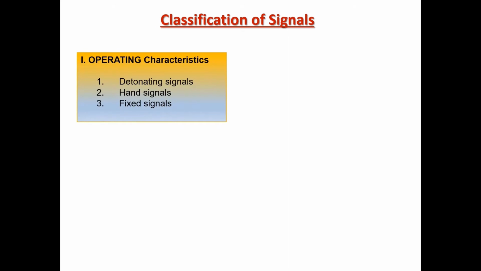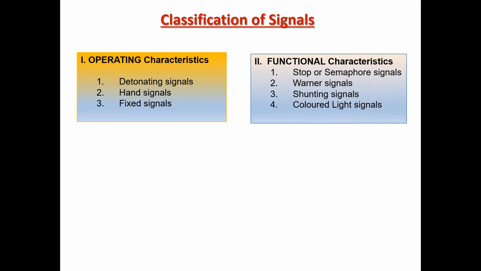The signals are classified into different types depending on their characteristics. Depending on the operational characteristics, or the way they operate, they can be classified into detonating signals, also known as fog or audible signals, then hand signals and fixed signals. Hand and fixed signals are examples of visual indication signals. Then based on the functional characteristics, signals can be classified into stop or semaphore signals, warner signal, and shunting signal. Shunting signal can be either disc or ground signals. Then there can be colored light signals.